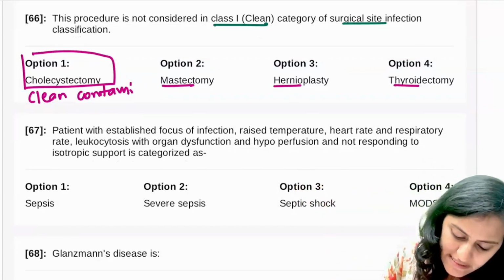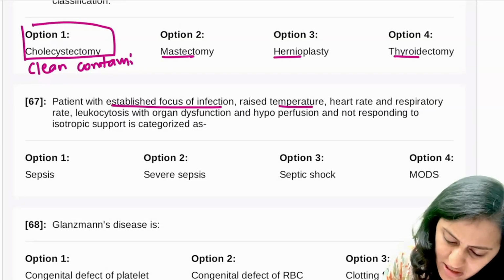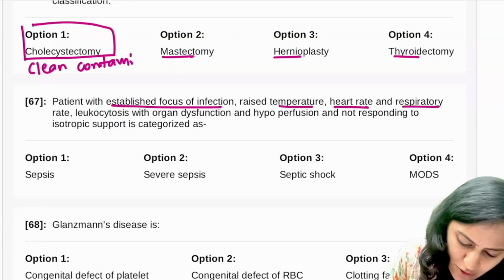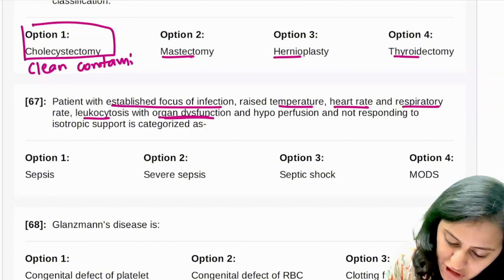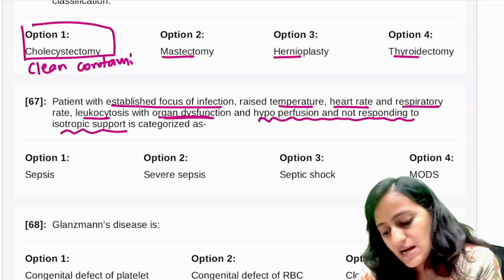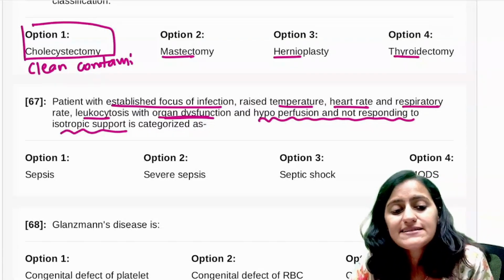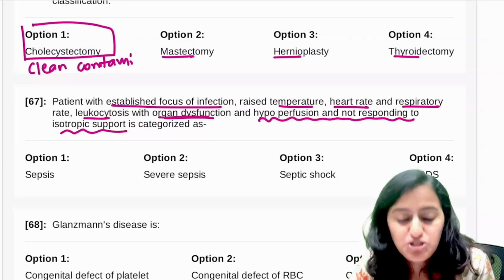Next one, patient with established focus of infection, raised temperature, heart rate, respiratory rate, leukocytosis, there is organ dysfunction, and there is hypoperfusion not responding to the inotropic support. What is it? Is it sepsis, severe sepsis, or septic shock?